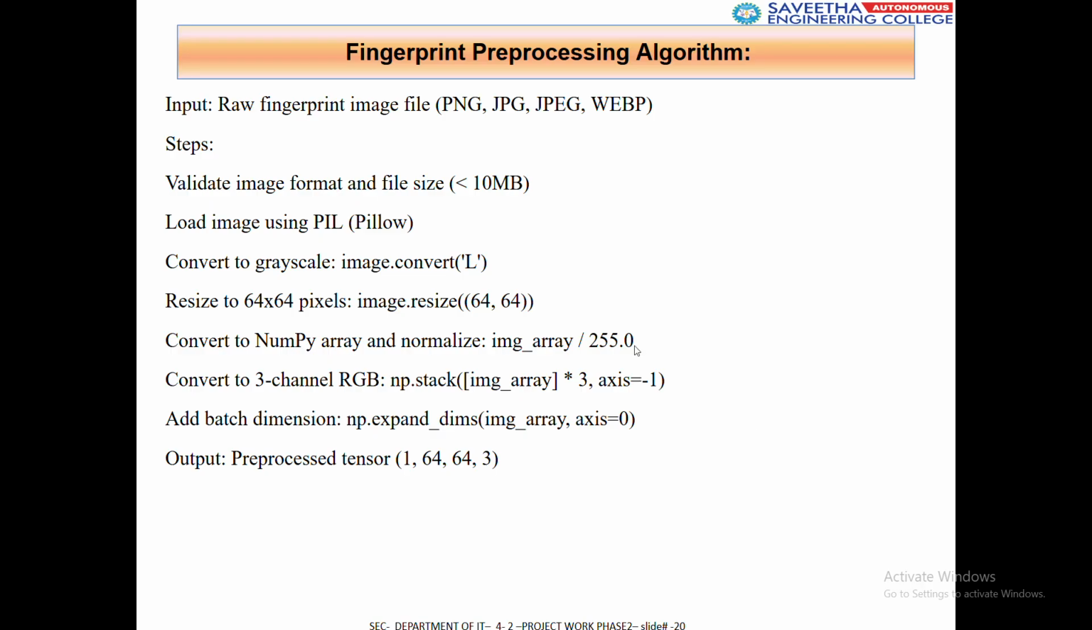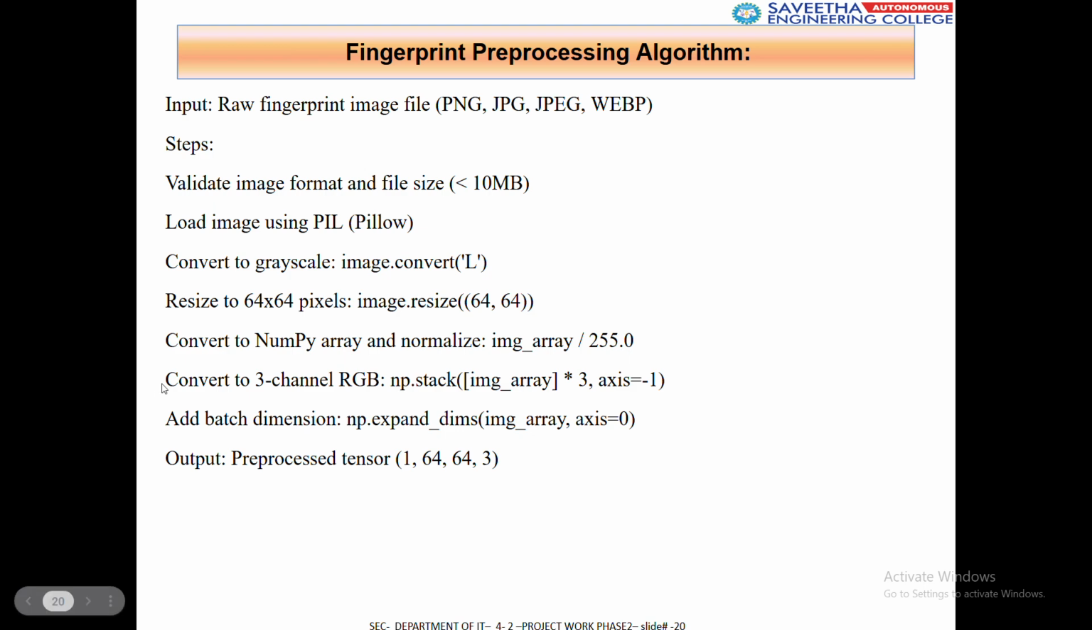And this is the algorithm. First of all, we take the input, then we validate the image, load the image, convert it into a grayscale image, and resize it. With the help of numpy arrays it can be normalized by dividing by 255, since the RGB value ranges from 0 to 255, so it will be easier for the model to read.